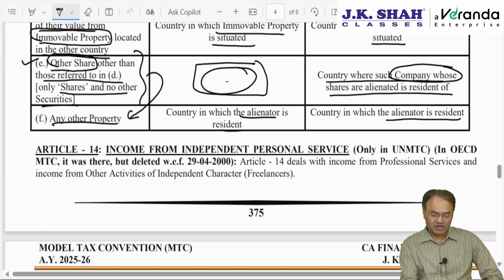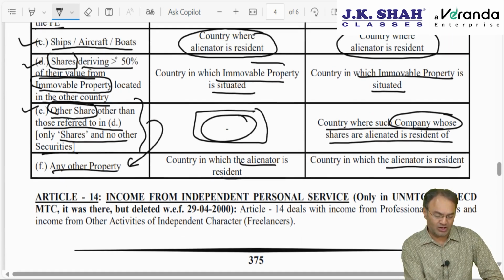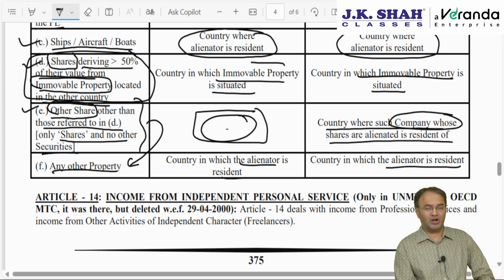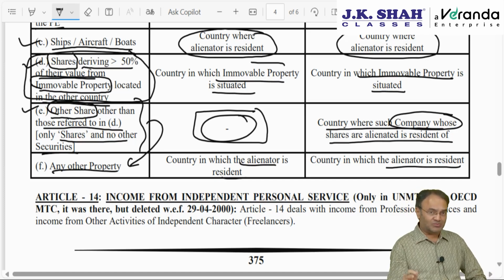So as per the OECD model and as per the UN model, if we were to talk about shares of an Indian company which are not falling under category D, not deriving more than 50% value from immovable property located in a third country, normal shares, let's say shares of Reliance Industries, as per the OECD model it will fall under this category.